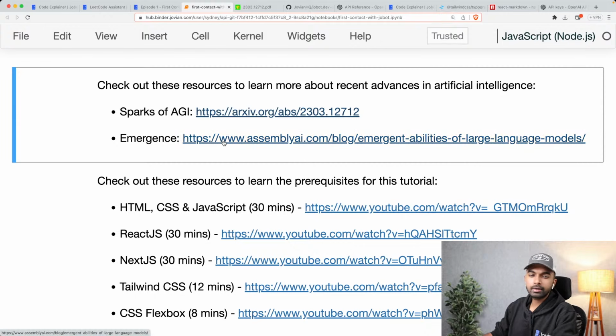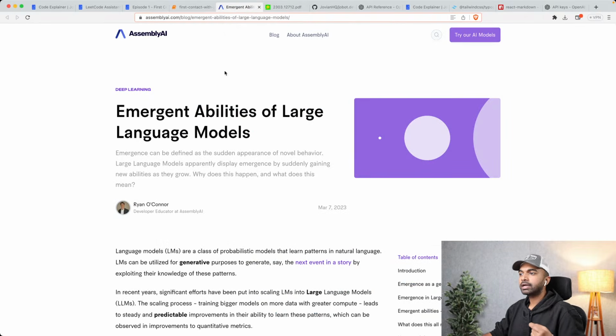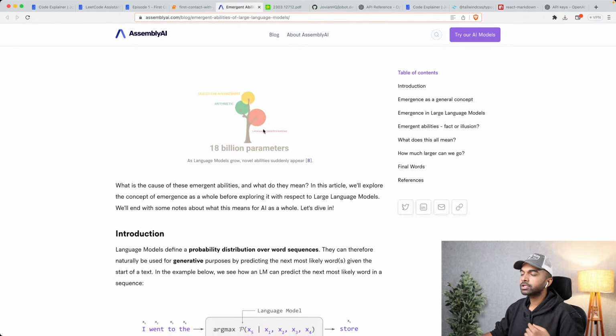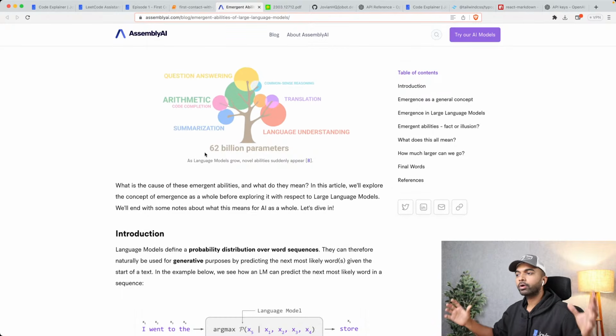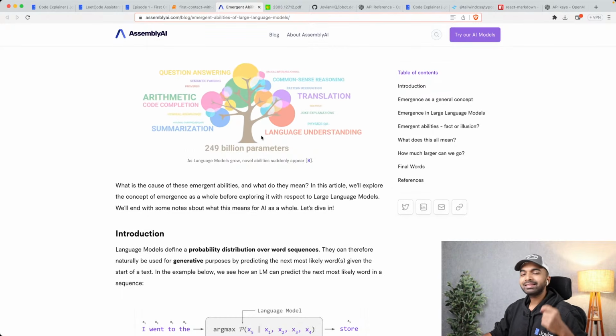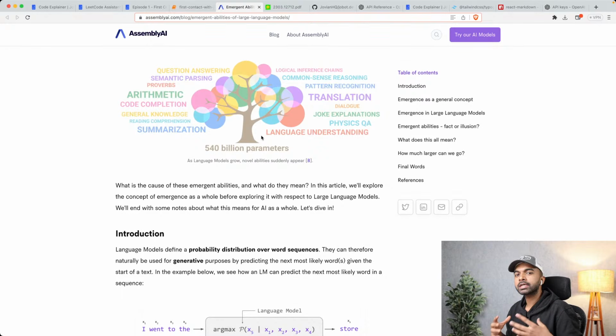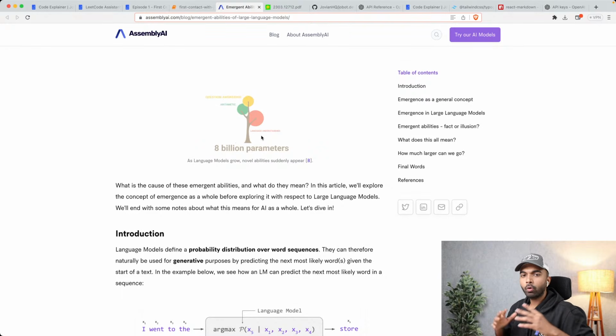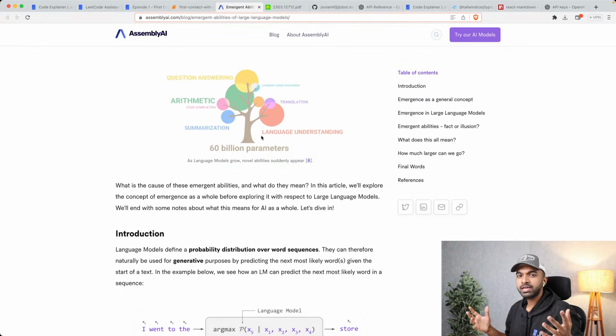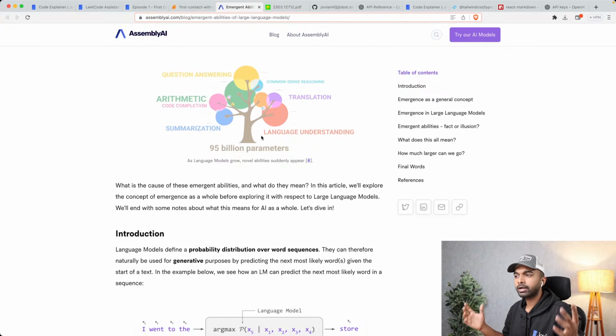And there's another article that I would encourage you to check out, which is about the phenomenon of emergence. A lot of these capabilities have emerged in language models as we've added more data and more parameters into them. And that is one of the reasons that it almost doesn't make sense to train your own language models anymore, and maybe even generative AI models in general or neural networks in general.